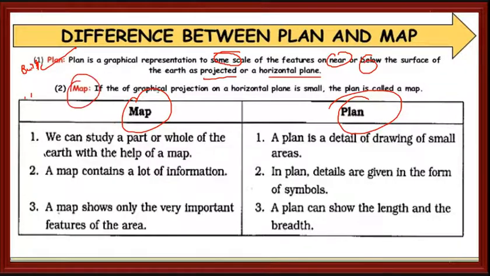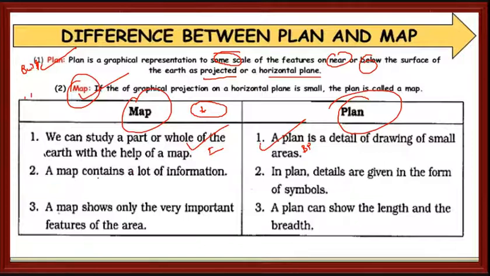Next, we have the map. It is a graphical projection on a horizontal plane. If the plan is small, it is called a map. Suppose the bigger area is reduced and drawn, then we will call it a map. With the help of a map, we can study a part or a whole of the earth. The plan is a detailed drawing of a small area. Here you can take an India map, and here you can take a building plan.